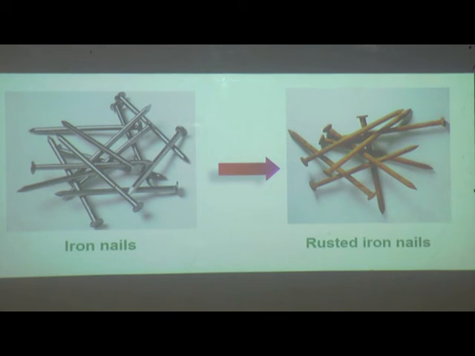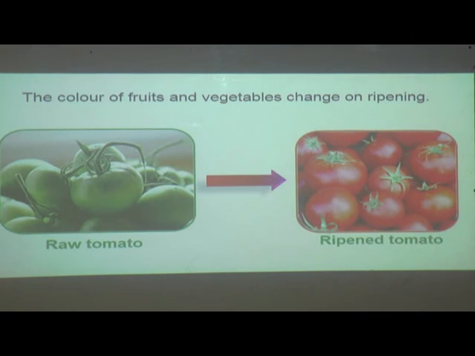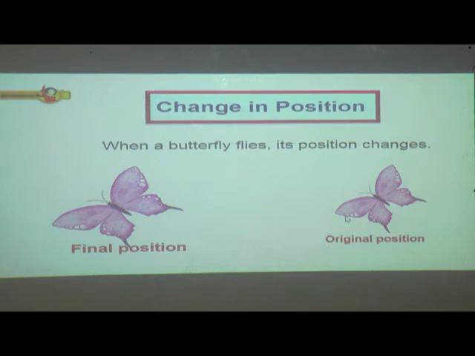You can see here iron nails. The rusted iron nails, change of color you can observe here. The color of fruits and vegetables changes on ripening. This is the raw tomato and this is the ripened tomato. So the change in the color also is observed. The change occurred from green to red.